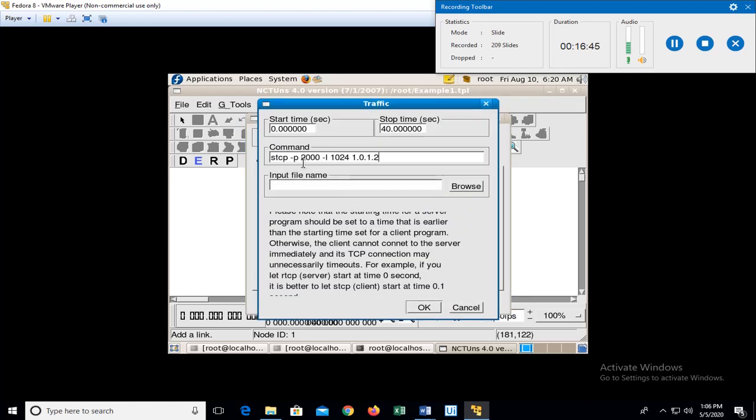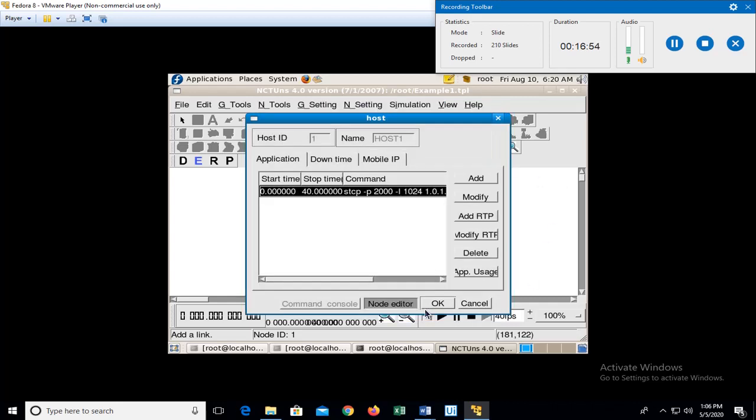I have to check if any mistakes are there. In this case a mistake was deliberately made, otherwise it would not be a success. So again stcp, hyphen packet size this time 2000, then hyphen l 1024, and this is the IP address of the receiver.